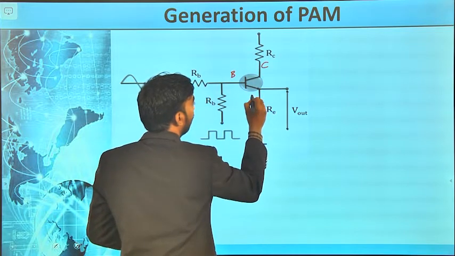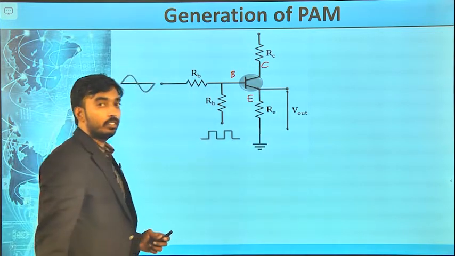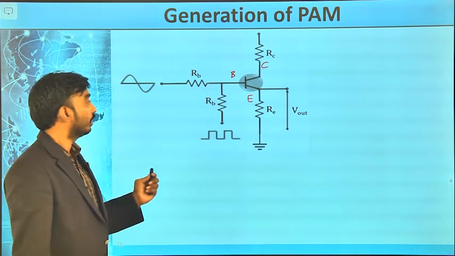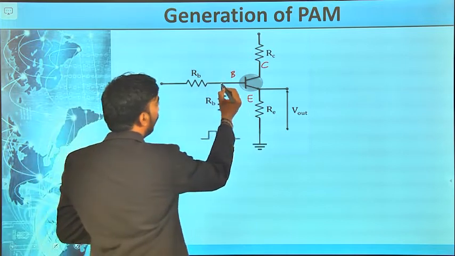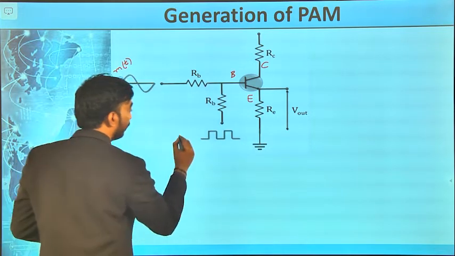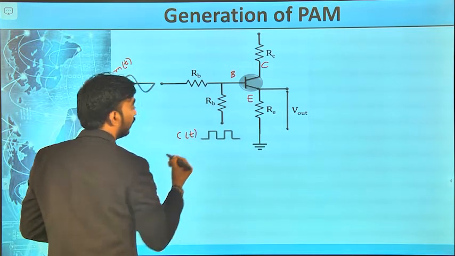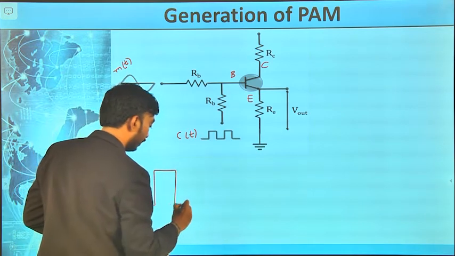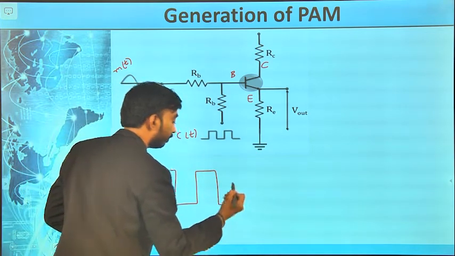Now we will see the generation of pulse amplitude modulation using lumped elements: base, collector and emitter. This is the emitter follower configuration or common collector circuit. So I have given two signals at the base, one is message signal and another one is carrier pulse. I am drawing here carrier pulse.